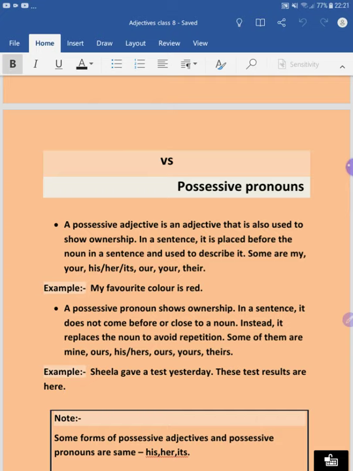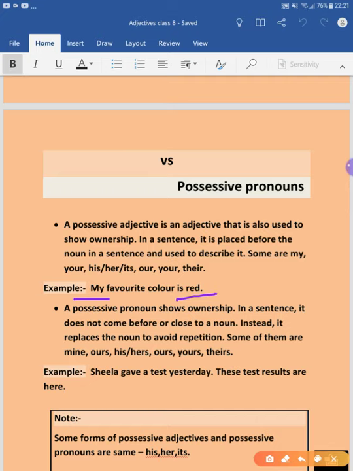So here red is a qualitative adjective as well as the predicative adjective. And my here is used as the possessive adjective.